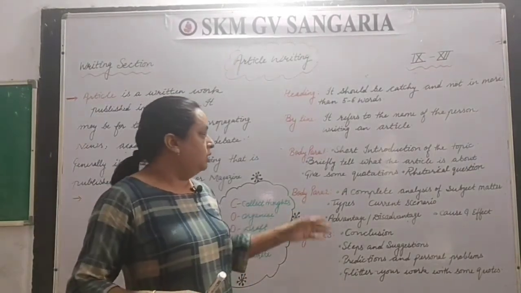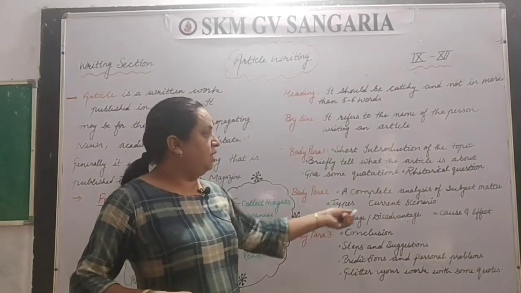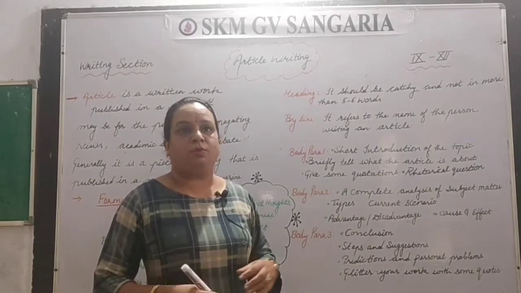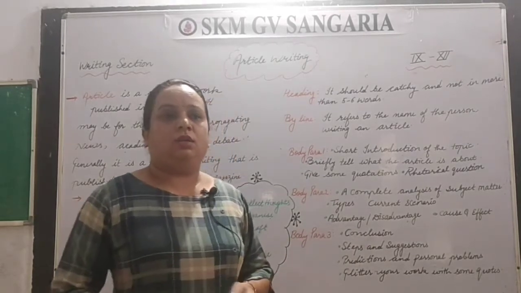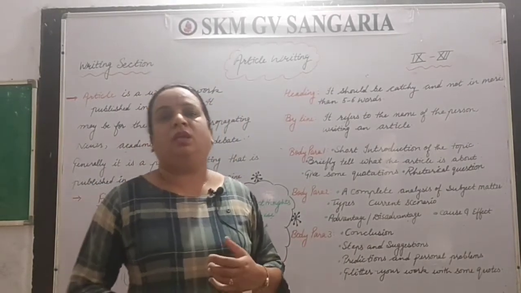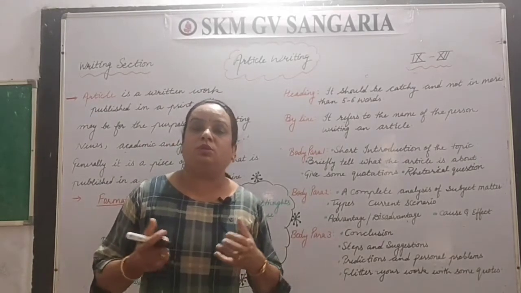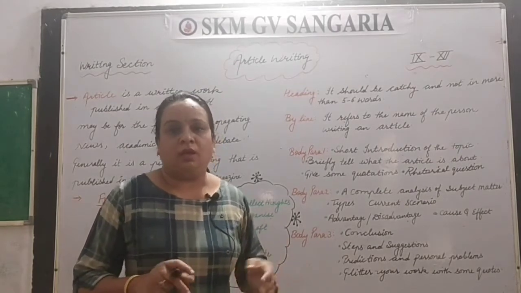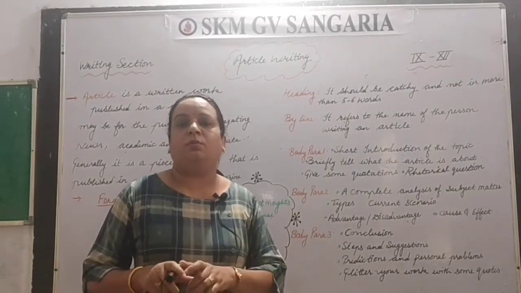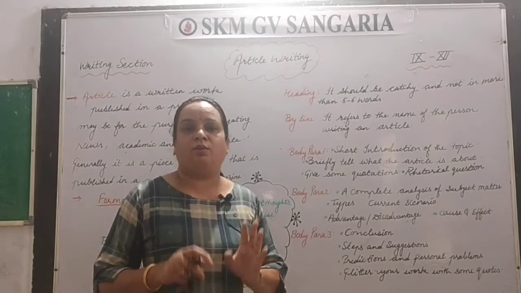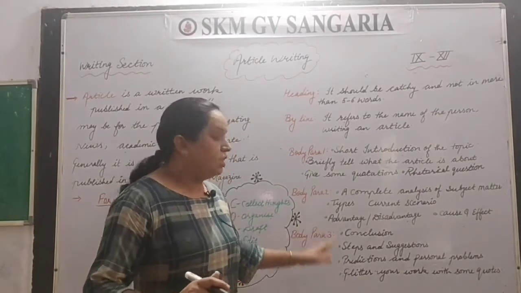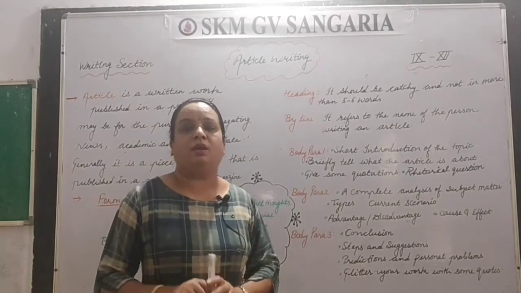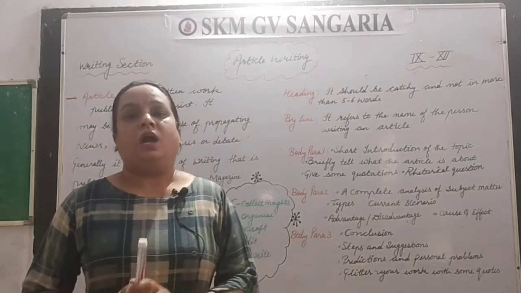What happens? Generally students introduce the problem in the second paragraph, and that's it. This problem is there, this problem is there, and it is a normal tendency of people that they keep on talking about the problems, but they do not think of the solution. But we will not do that here. We will give one or two solutions for that particular problem. So we will do that in the concluding paragraph, which will be body paragraph number 3 of our article writing.